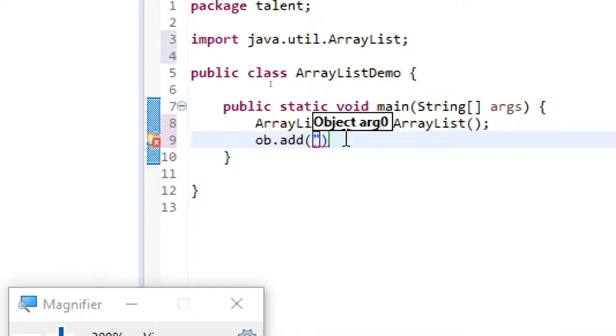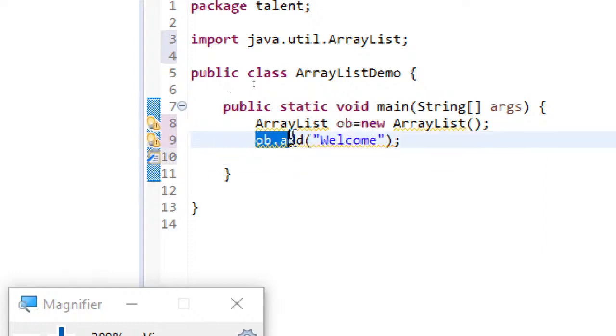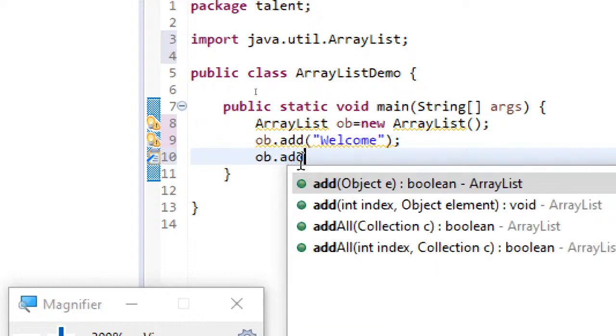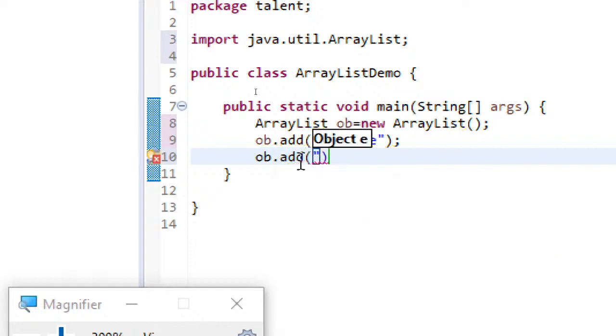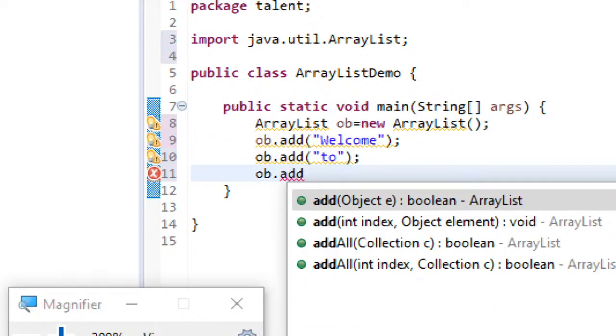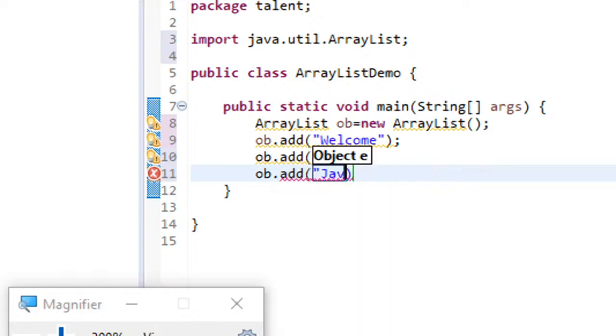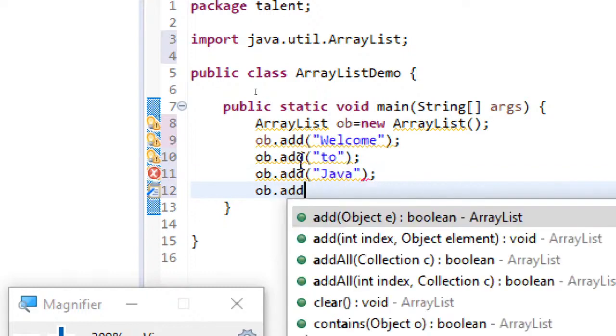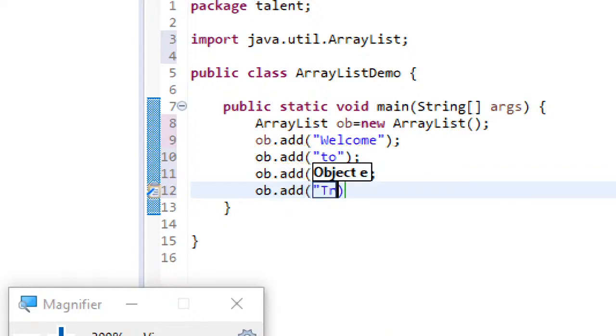Here I'll just give some strings: welcome, and then, okay, let's write it very quickly. ob.add, to, ob.add, java, ob.add, training.